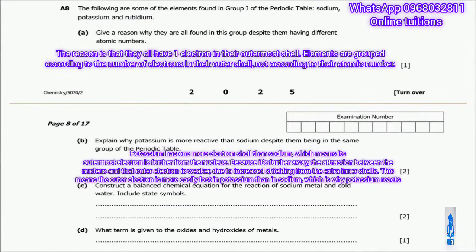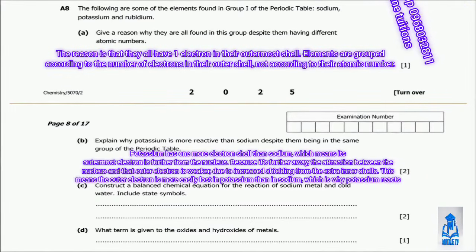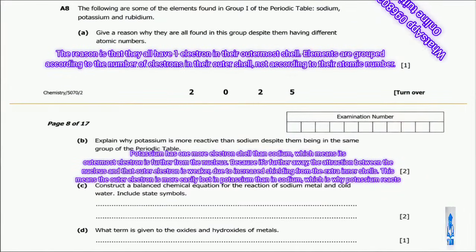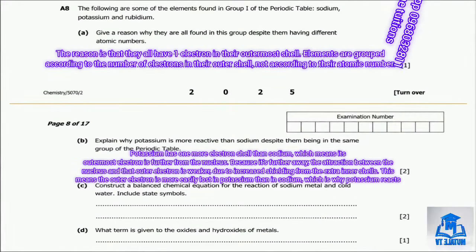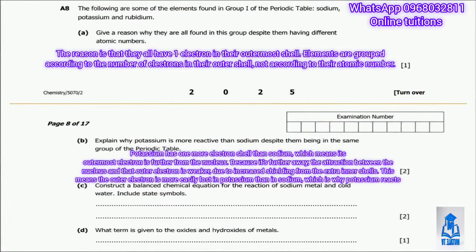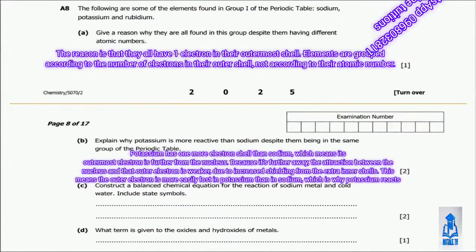Because it's further away, the attraction between the nucleus and that outer electron is weaker due to increased shielding from the extra inner shells. This means the outer electron is more easily lost in potassium than in sodium, which is why potassium reacts more vigorously than sodium.